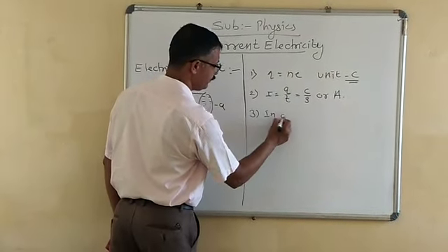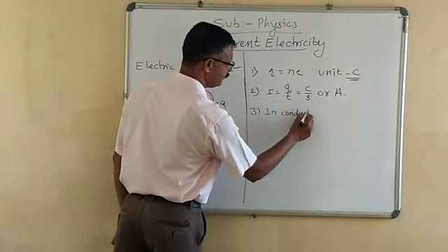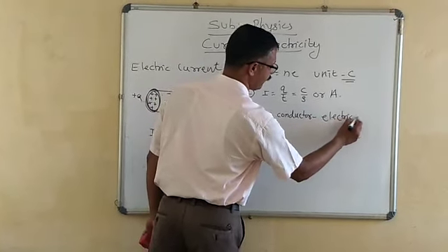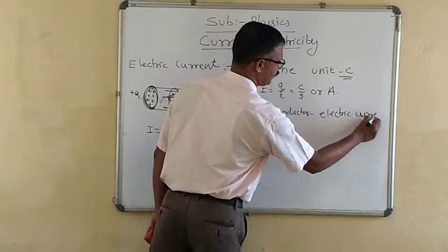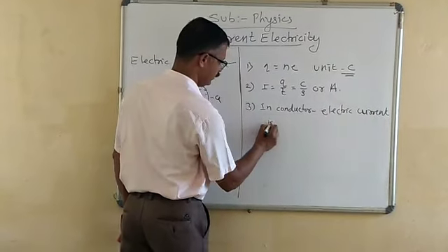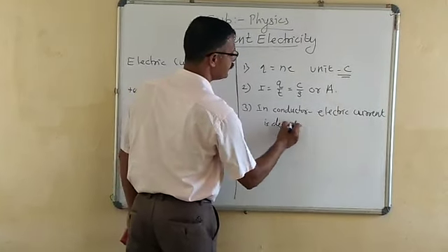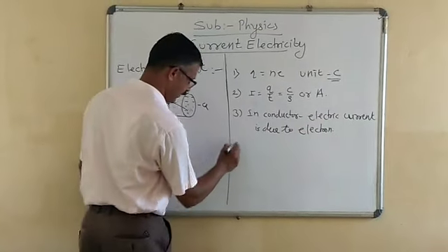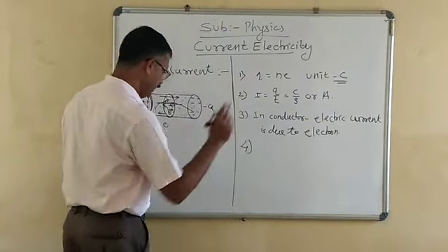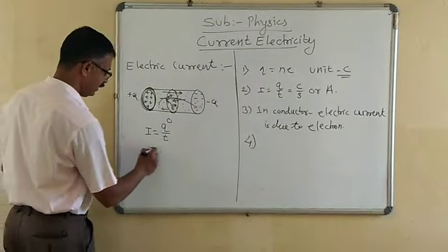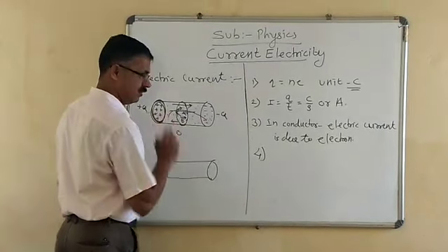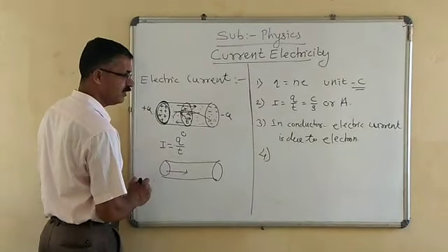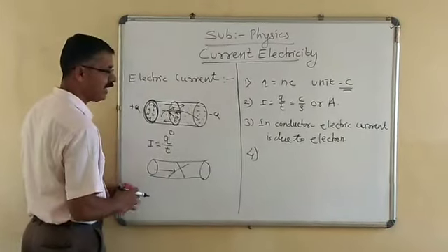In a conductor, electric current is due to electrons only. Let us consider there is an insulator. Then it is not possible for charge to flow through it. Hence, there is no electric current.